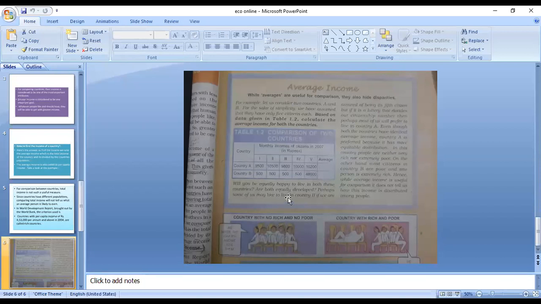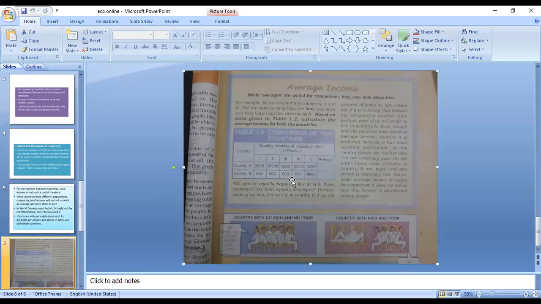And if you see country B, 1 to 4 citizens of the country are having income 500. And the fifth citizen of the country is having the income of 48,000. And if you get the average, it will be the same.